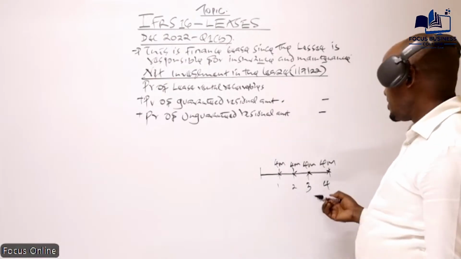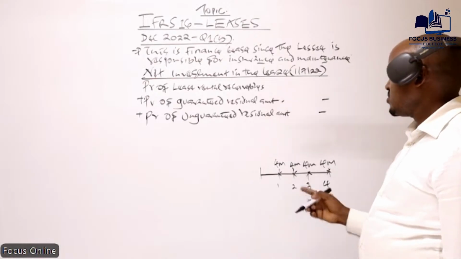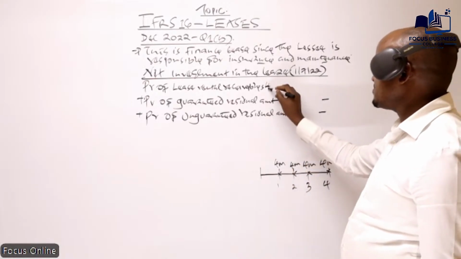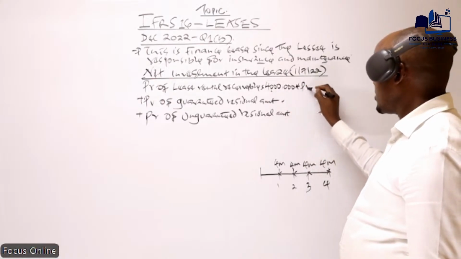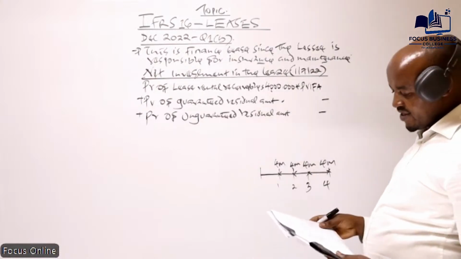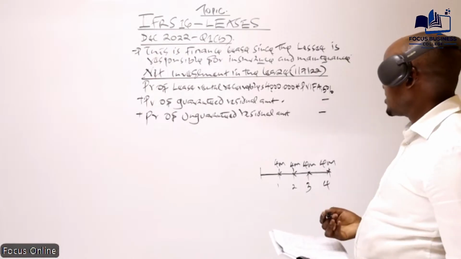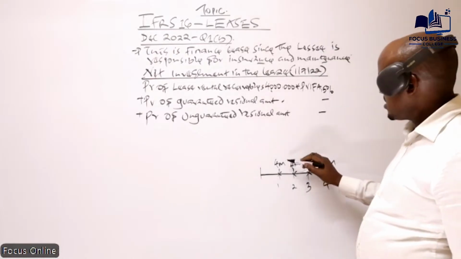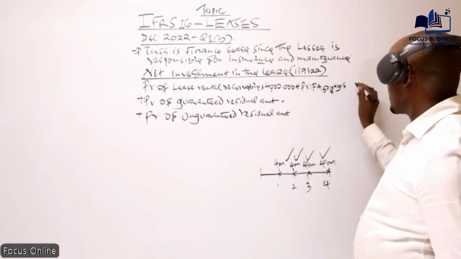So basically what we need to do here is to discount this. How do we discount this one? We take 4 million and multiply it by the PVIFA, the present value interest factor for an annuity. Are we given the interest rate? Yes, at the interest rate of 15%. And for how many years? 1, 2, 3, 4. For 4 years.